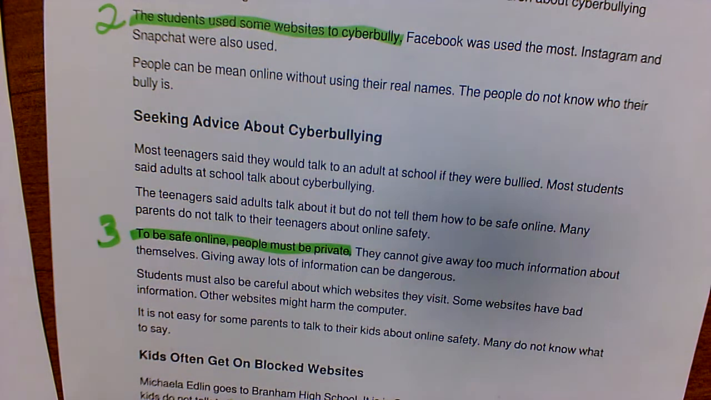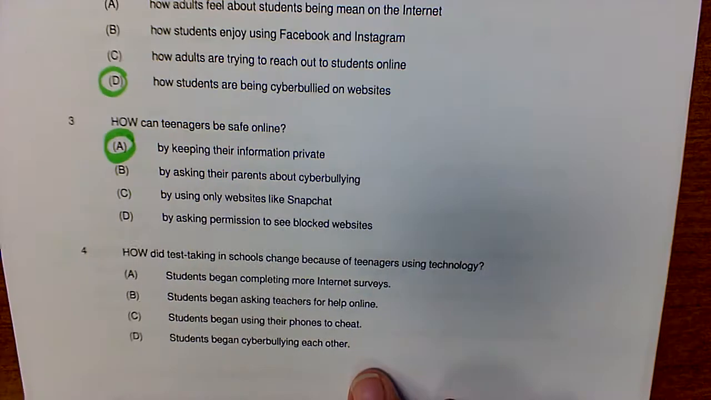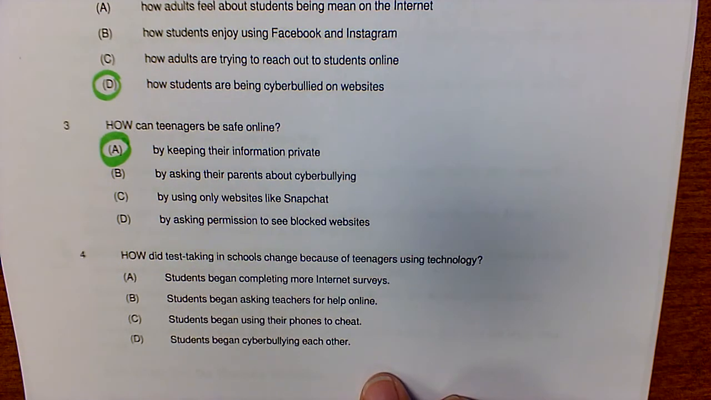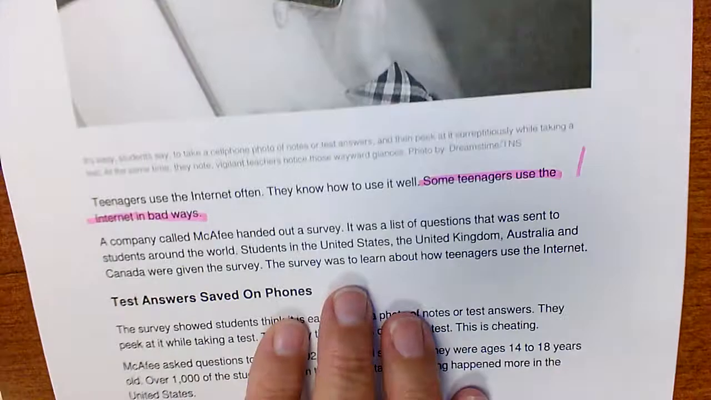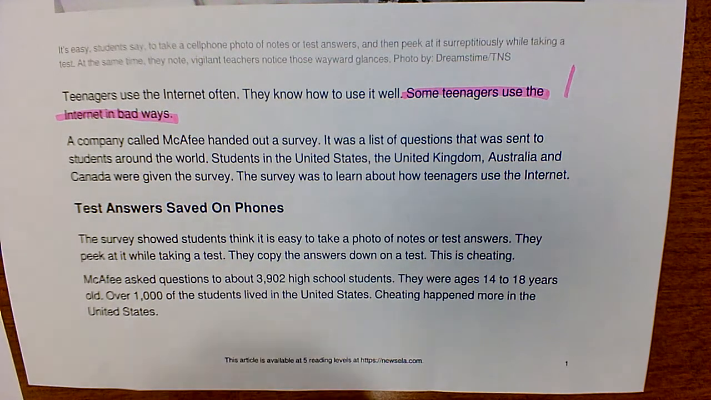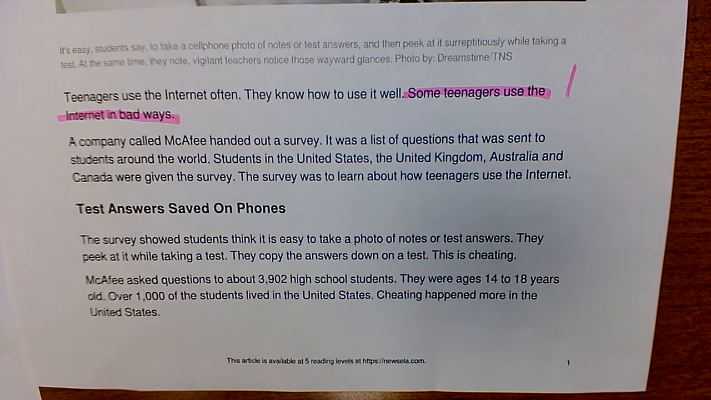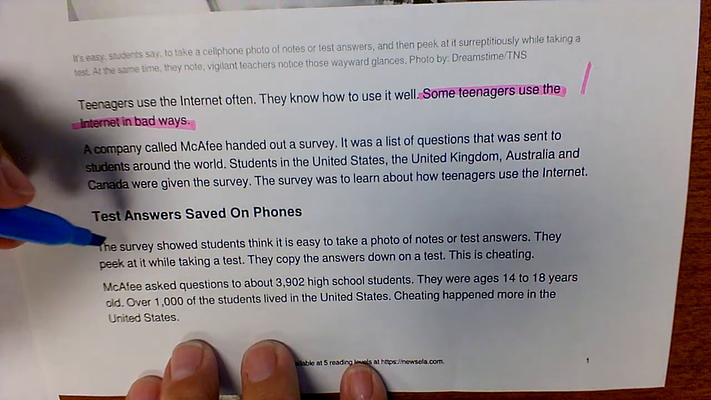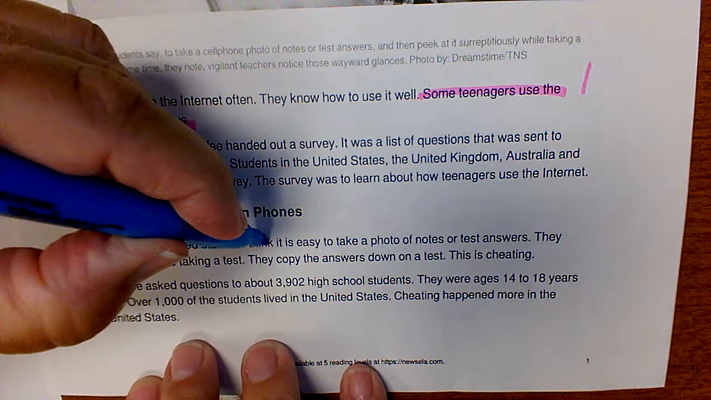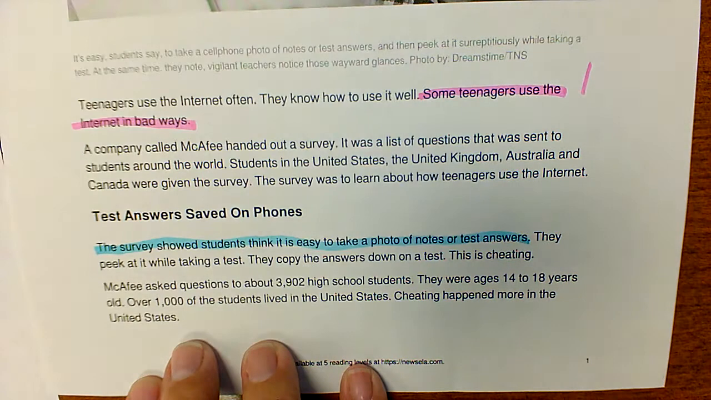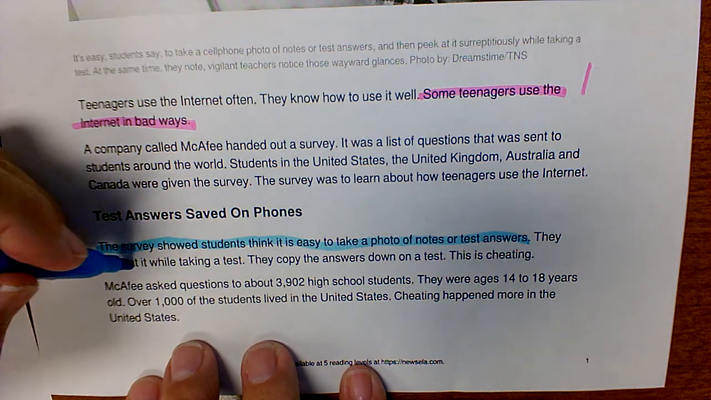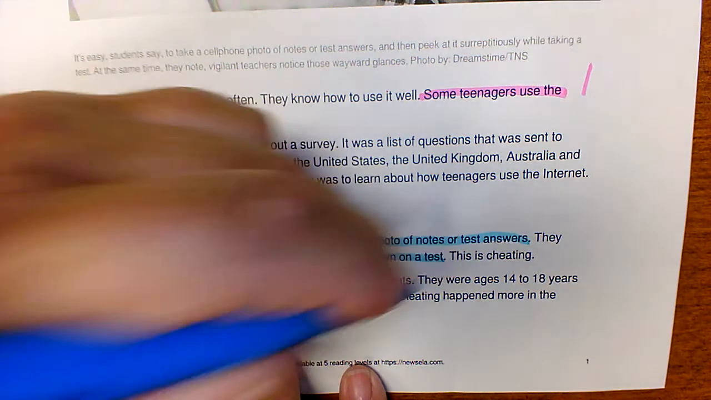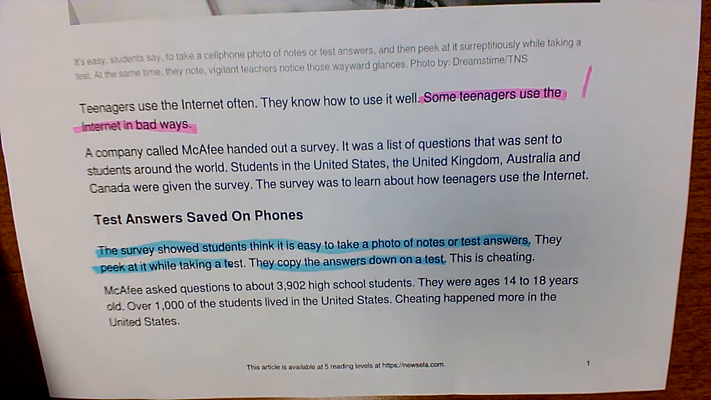Oh, let me pick a different color. I'll go with blue now. Last question. How did test taking in schools change because of teenagers using technology? So I need to go back to the front where it talks about test taking. How did it change? How did test taking change? Well, it's kind of this whole paragraph here. Students think it's easy to take a photo or note of test answers. They peek at it while taking a test. They copy the answers down on a test.